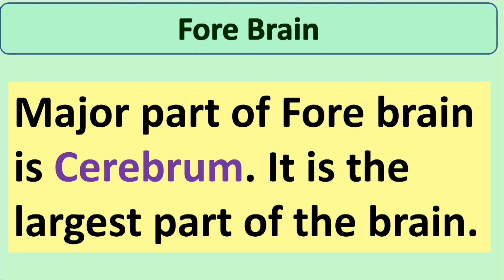Okay, write down, major part of forebrain is cerebrum, it is the largest part of the brain. Next, what does this cerebrum do? It is the think tank of the brain. It helps in thinking, it helps in doing abstract thinking.